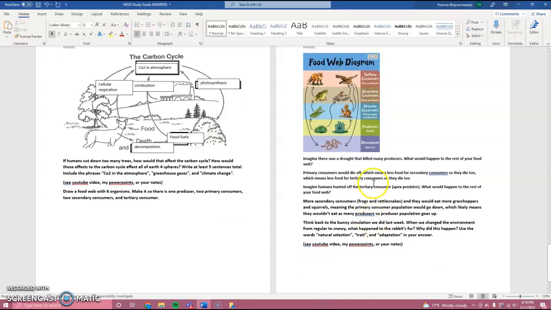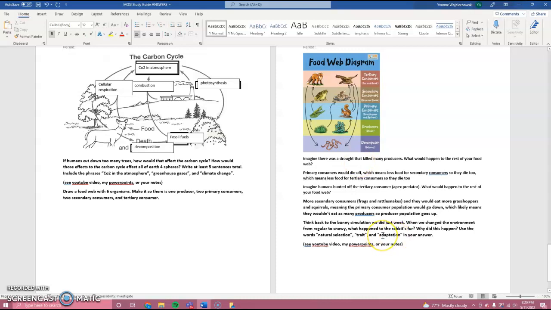If we hunt off the tertiary consumer, an apex predator, one of these guys, what would happen to the rest of the food web? Well, whatever these guys eat, there's going to be more of, because they're not being hunted. So when there's more of the secondary consumers, they're going to be eating more of the primary consumers. So secondary consumers are going to go up because they're not getting eaten, but then they're going to eat too many primary consumers. So the primary consumers are going to go down. When there's not a lot of primary consumers eating plants, the producer population will go up. So it's kind of a really weird chain reaction, like flip-flop, flip-flop.